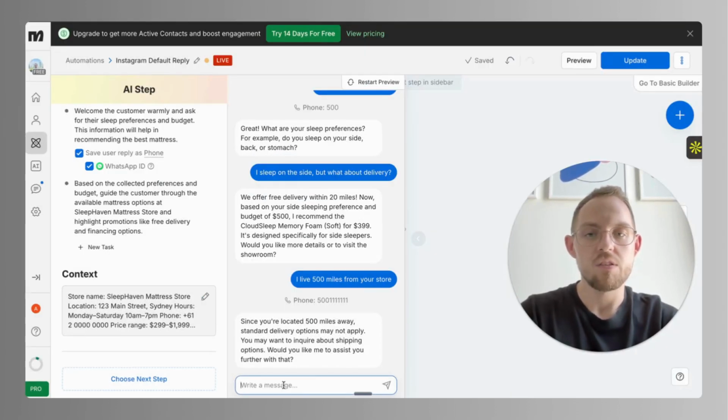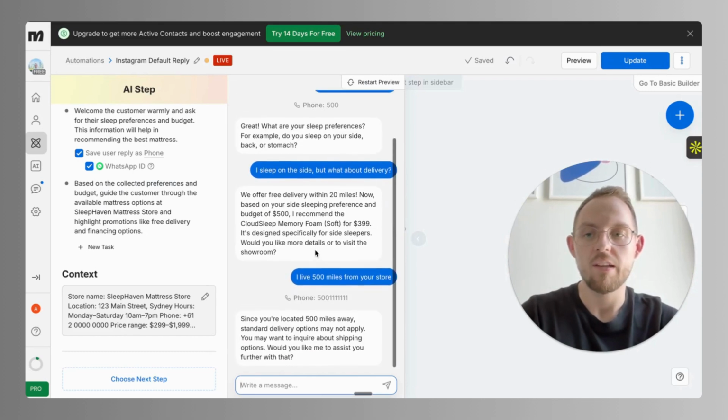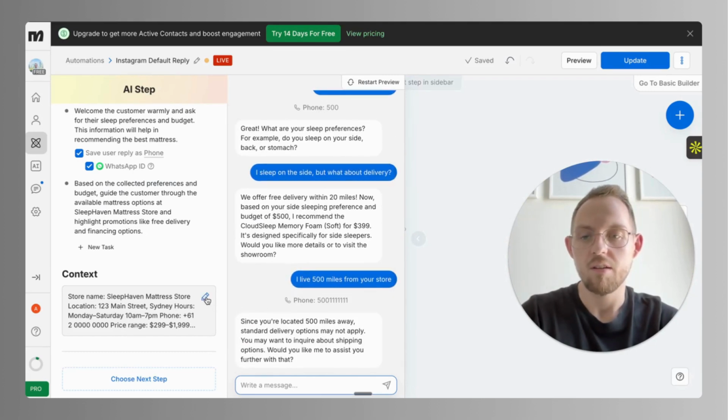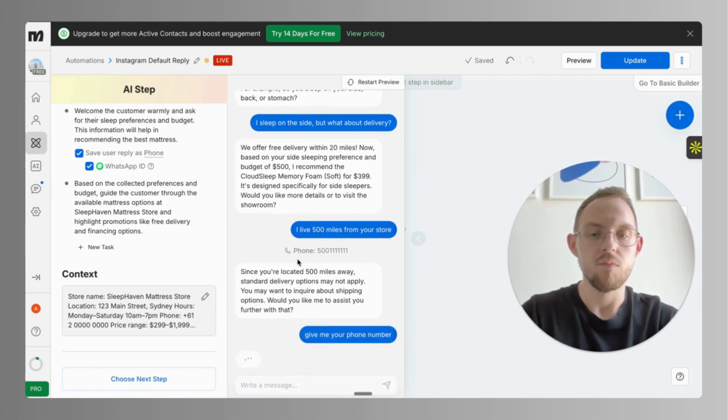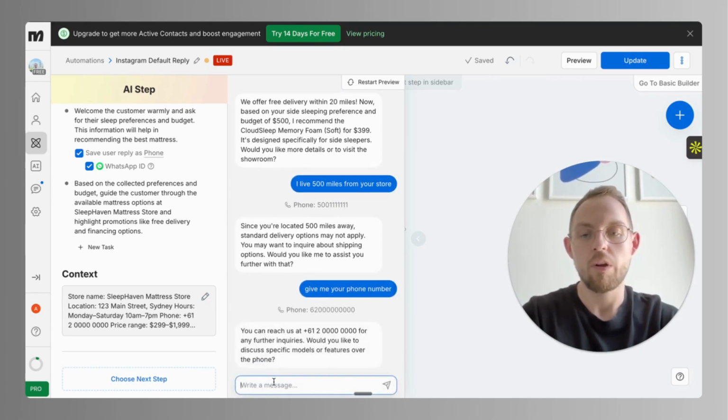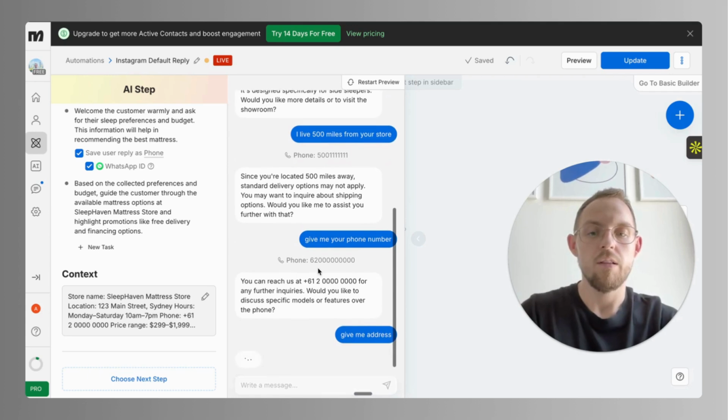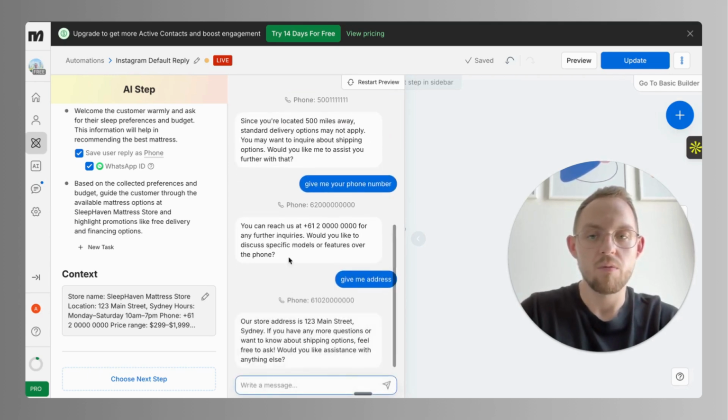Just to also check what it has in its memory, we can ask for an address, we can ask for a phone number. And as you can see, it is pretty conversational, I would say.